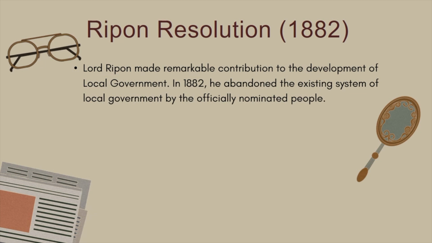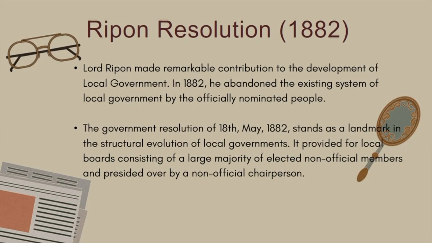In 1882, he abandoned the existing system of local government by officially nominated people. In the sense that he would officially nominate people and also give them the power as far as the British in India is concerned.